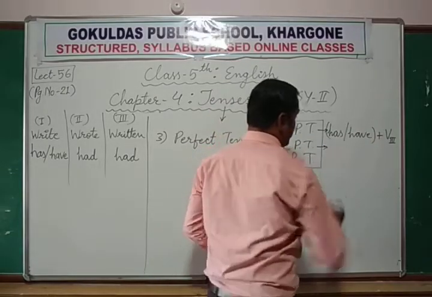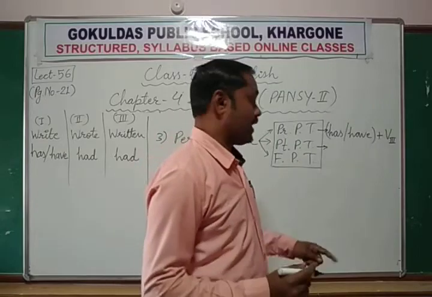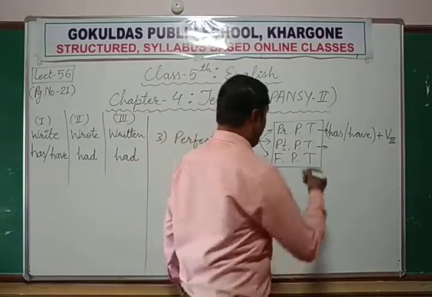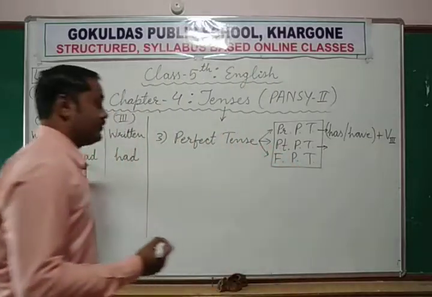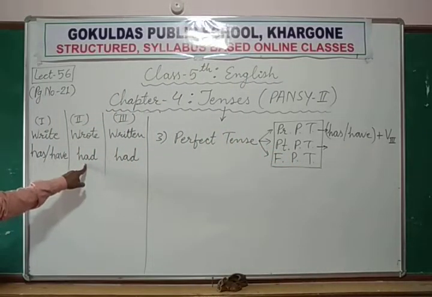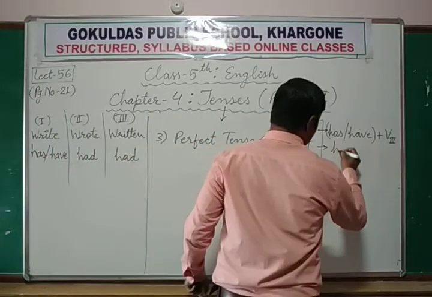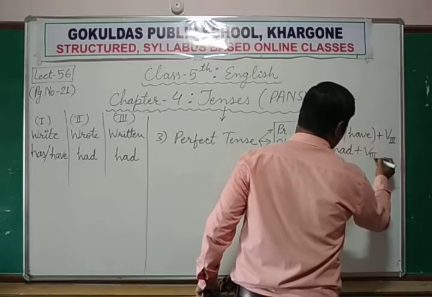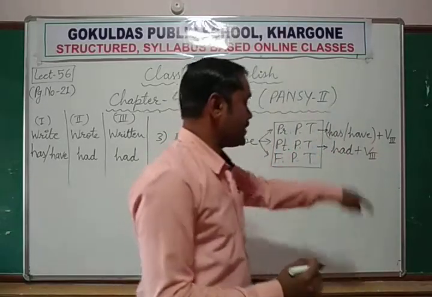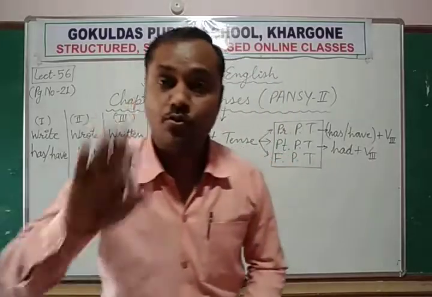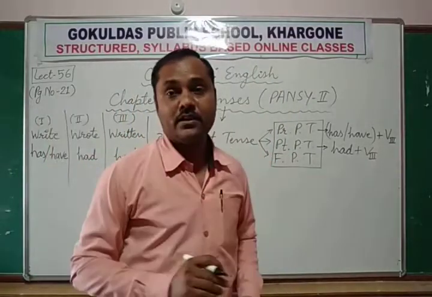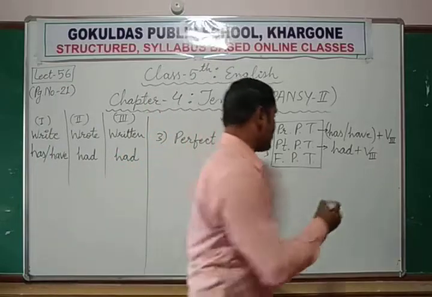Now, this is to recognize the present tense, but how will you recognize the past perfect tense? For past, you can see if the verb form of has is in past form, means had. If the helping verb is had, plus main verb will always come in third form. So had plus verb's third form means ho chuka tha, something which had happened earlier, in the past.